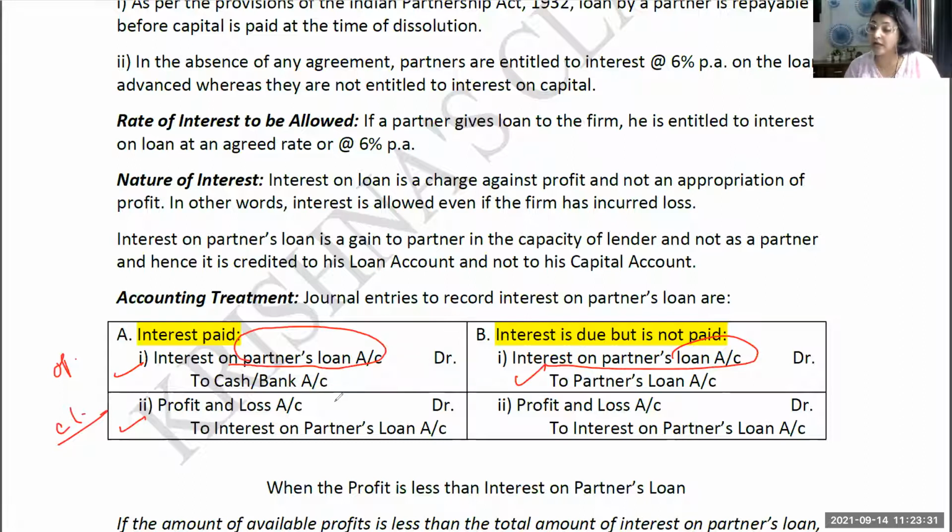So profit and loss account will be debited with interest on partner's loan, because this is an expense for the firm. For all the expenses, the profit and loss account, which is also a nominal account, will be debited. So opening and closing entries both should be very clear to you, and the rate of interest should be there in your mind. And what is the most important phrase here? Charge against profit. Okay, I hope this is clear to you.